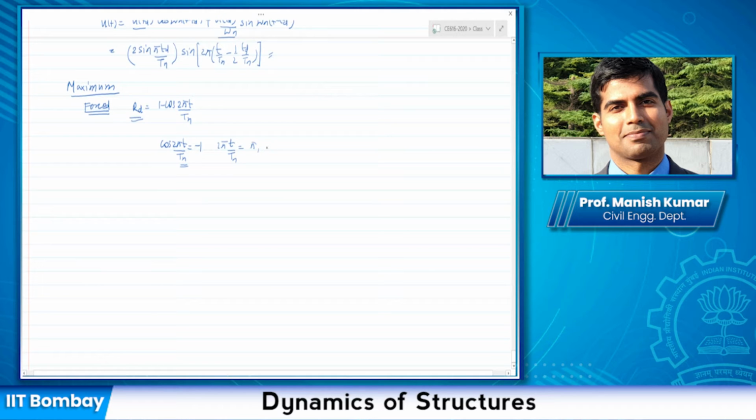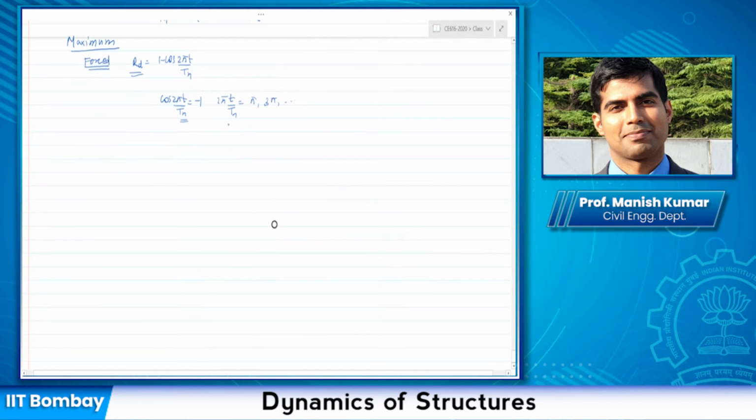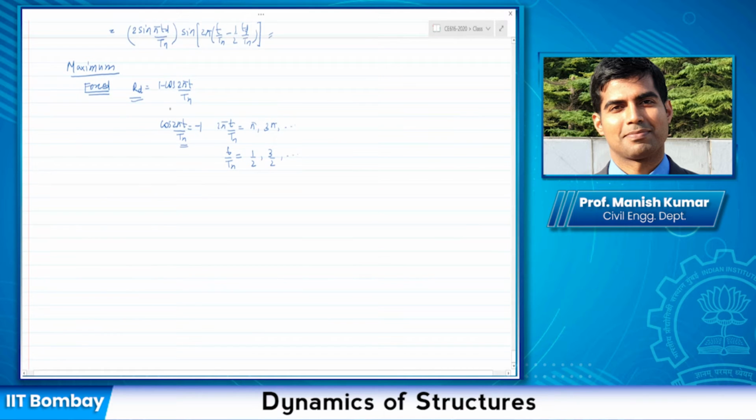pi, 3 pi, 5 pi and like that, so let us say we'll call it (2n plus 1) pi. Now in that situation, I can again write this would be maximum when t by Tn is equal to half, 3 by 2, and so on, right? So Rd is maximum when t by Tn is half, 3 by 2 and so on, correct? And the maximum value Rd max would be equal to 2, provided at least one peak should have come here, right? Isn't it?